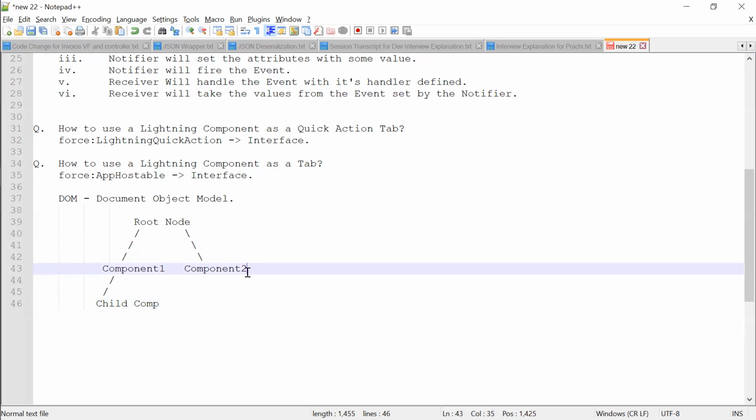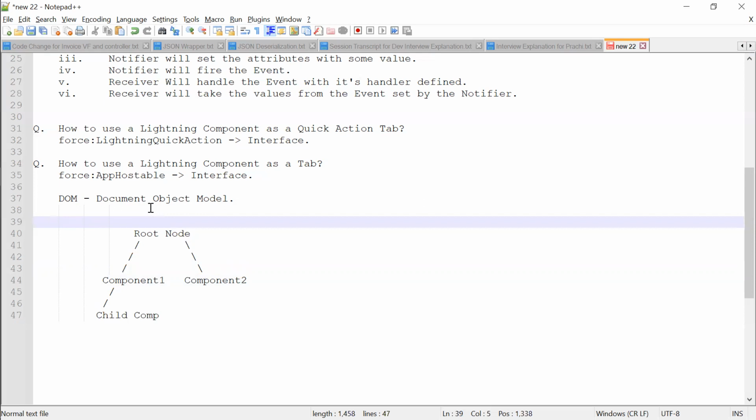Let's say we want to make the communication from component one to component two. Listen carefully. In this scenario, which event should we choose? The application event or the component event? As they are both independent, I guess. Correct. That will be the application event.